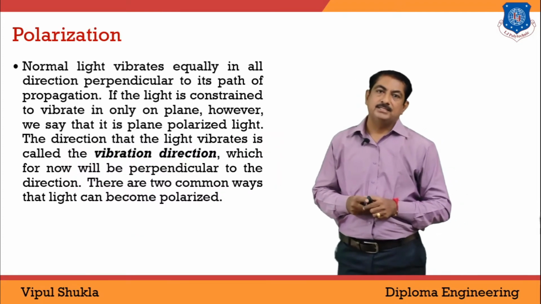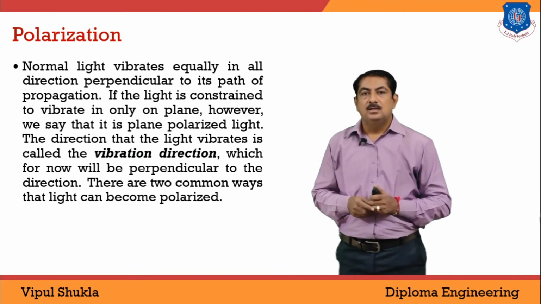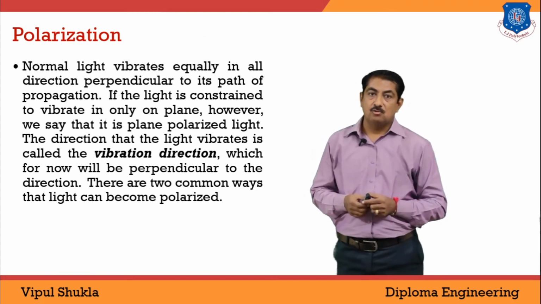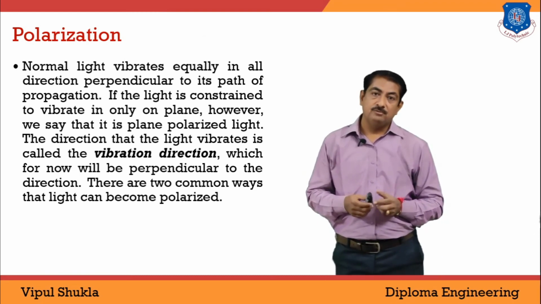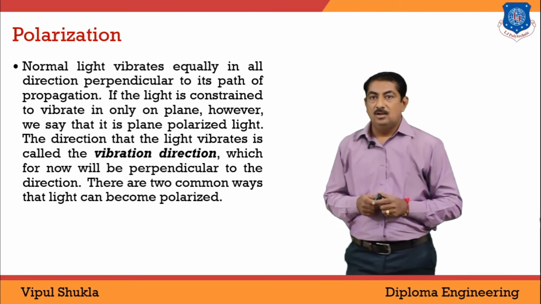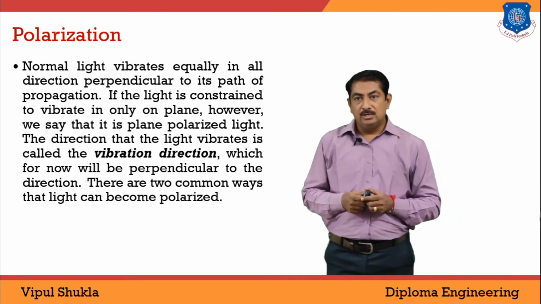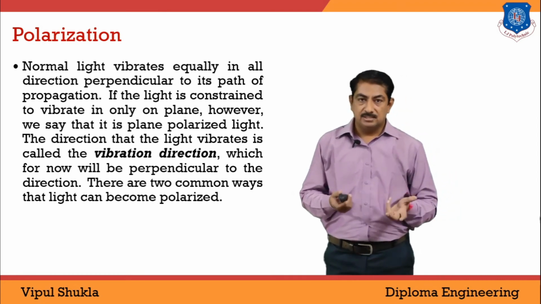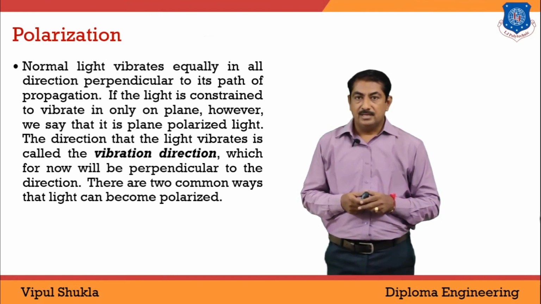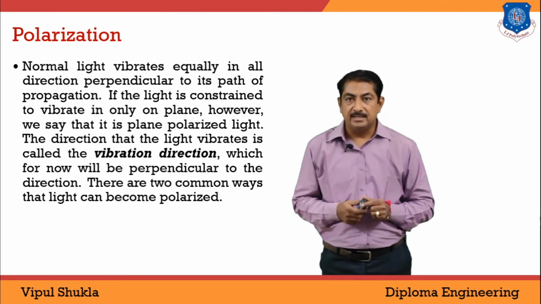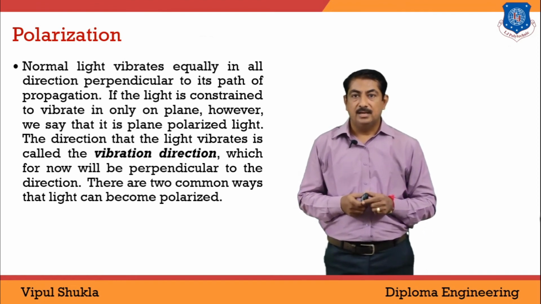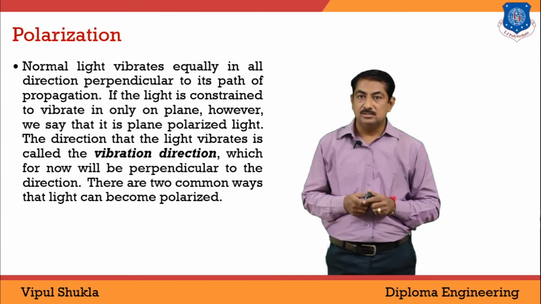Next, what is polarization of light? When light is allowed to pass through a tourmaline plate, or we can say a quartz plate, polarization takes place. So what is the actual meaning of polarization? Normal light, like sunlight, vibrates equally in all directions perpendicular to the path of propagation. If the light is constrained to vibrate in only one plane, we can say it is plane polarized light, and the direction in which the light vibrates is called the vibration direction.